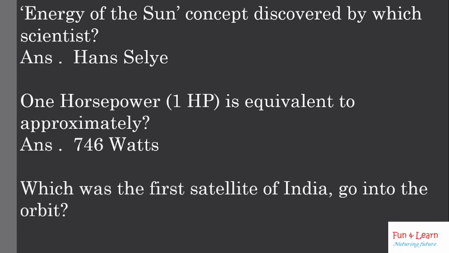Which was the first satellite of India go into the orbit? It was Aryabhatta. Aryabhatta was India's first satellite named after the famous Indian astronomer. It was launched on 19 April 1975 from Kapustin Yar, a Soviet rocket launch and development site in Astrakhan Oblast using a Cosmos 3M launch vehicle.